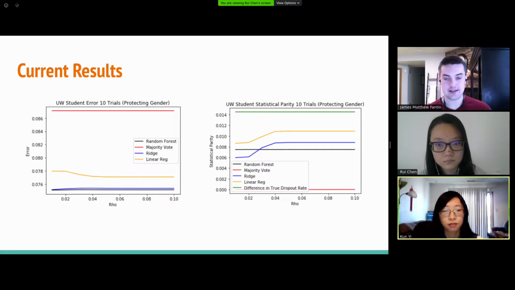On the right is a measure of statistical parity, which is a measure of fairness. The lower the statistical parity, the more fair our algorithm is. We again note that our Blue Ridge weighted model achieves quite good fairness. I want to note that the red model is what would happen if we didn't weight our decision trees. While it is the most fair model, it's only the most fair because it just predicts that no students drop out. So it doesn't make any useful predictions, which is why it was so critical for us to weight our predictions so that we can achieve an accurate and fair model.